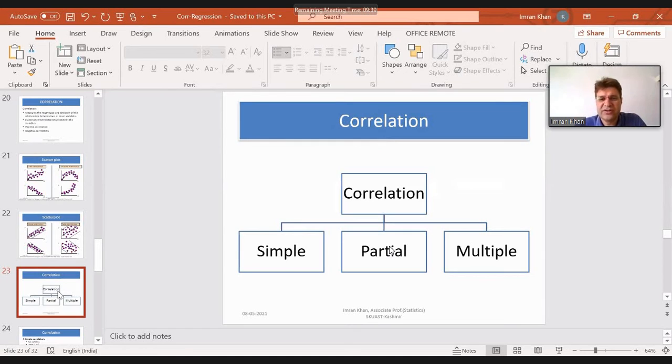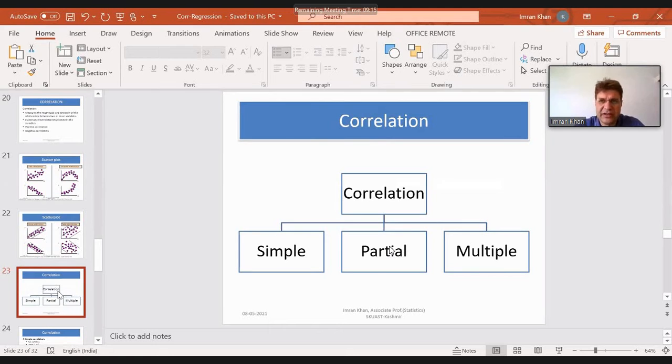So correlation is further of 3 types. We have simple correlation, we have partial correlation, and we have multiple correlation. Like we had in regression, simple regression and multiple regression. By simple regression, we meant that we had one independent and one dependent variable. In multiple regression, we had one dependent and more than one independent variable.